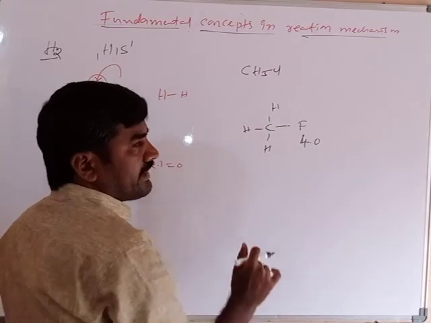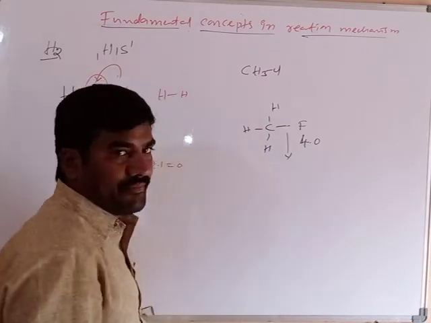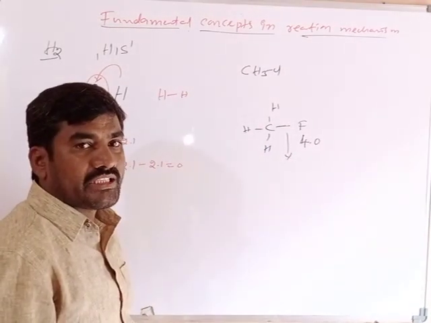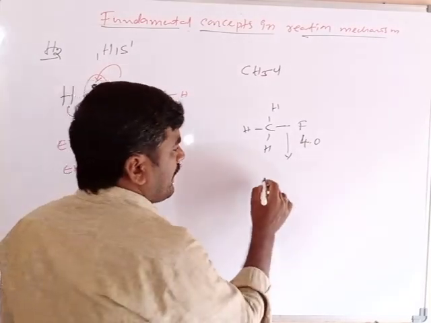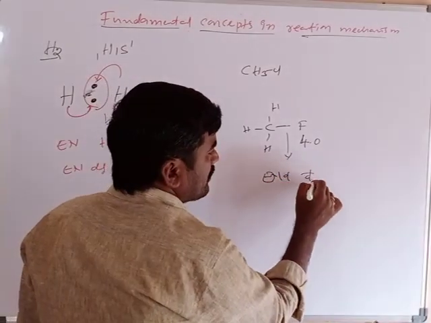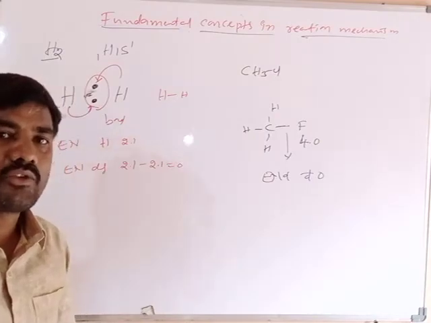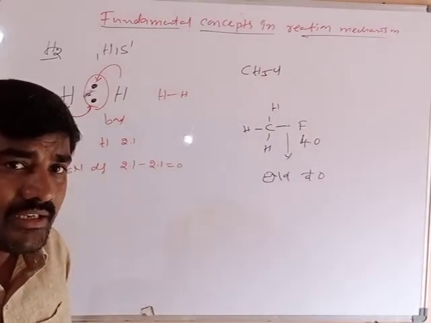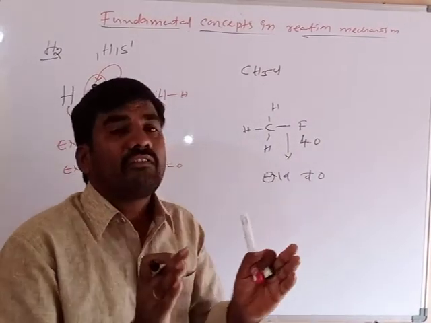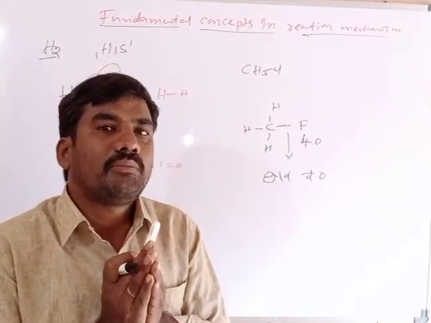The others are less, so the electronegativity difference will not be equal to 0. In such a case, the bond pair is not equally shared by both of the bonded atoms.